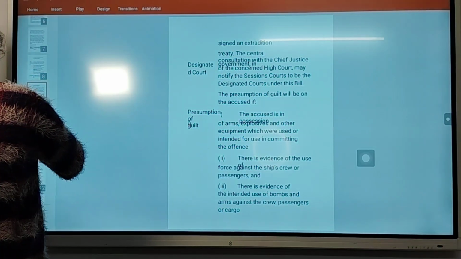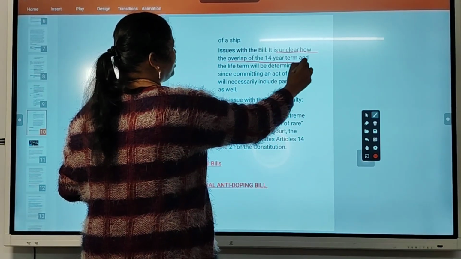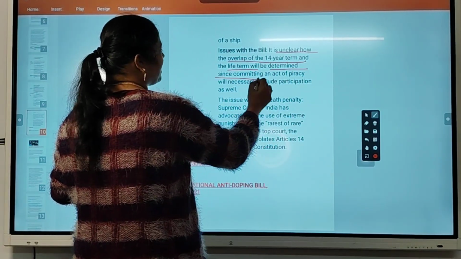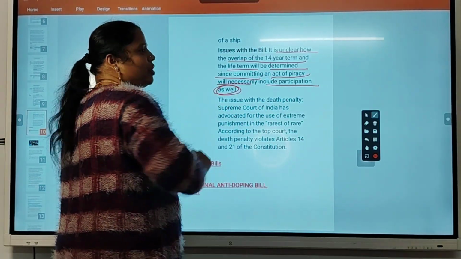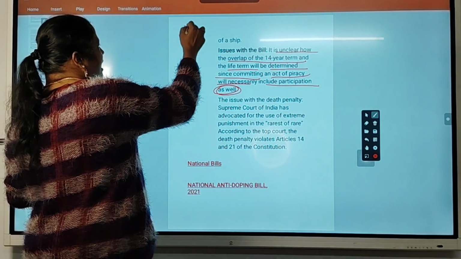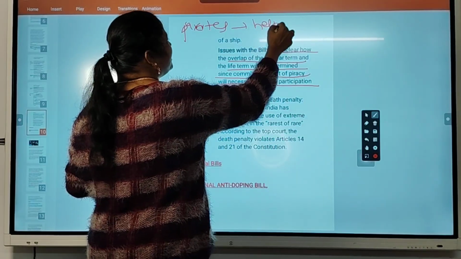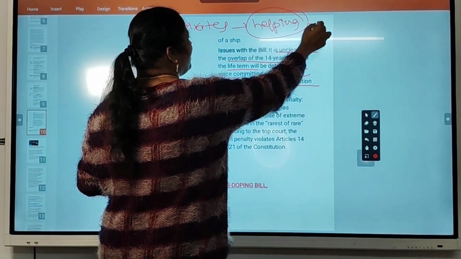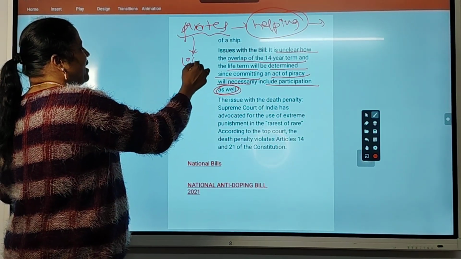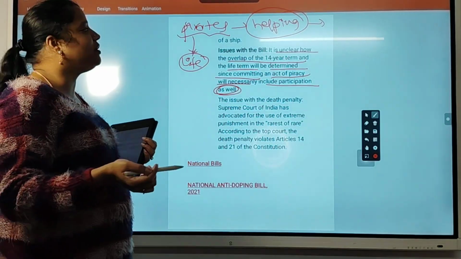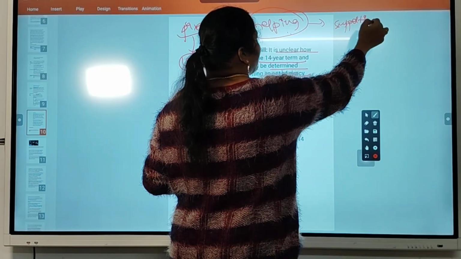But there are some limitations of this bill. What are the limitations here? It is unclear how the overlap of the 14-year term and life term will be determined, since committing an act of piracy will necessarily include participation as well. Some people are real pirates, but some people will be helping these pirates. So must these helping persons also be given the same punishment, a life sentence like the pirates? That is a doubt here. How much punishment should be given to helping and supporting people? That is a question standing here now.